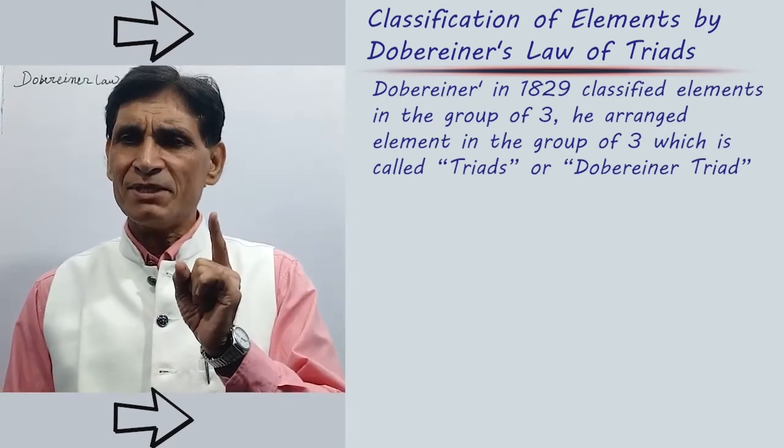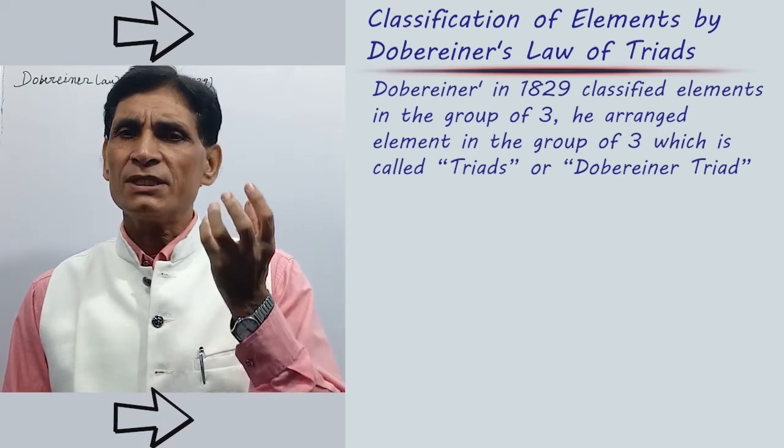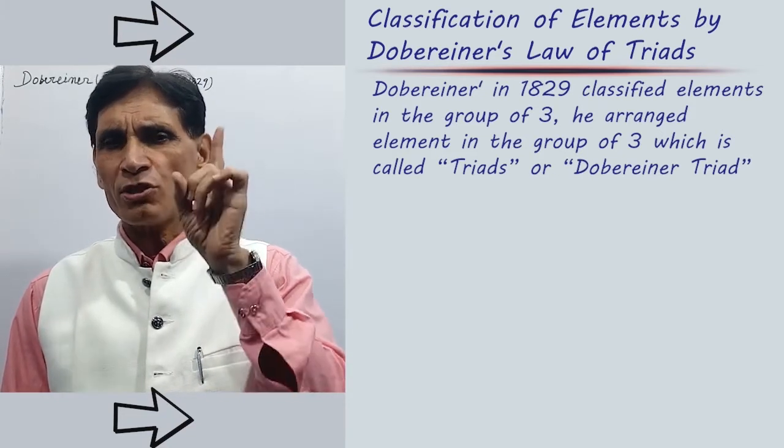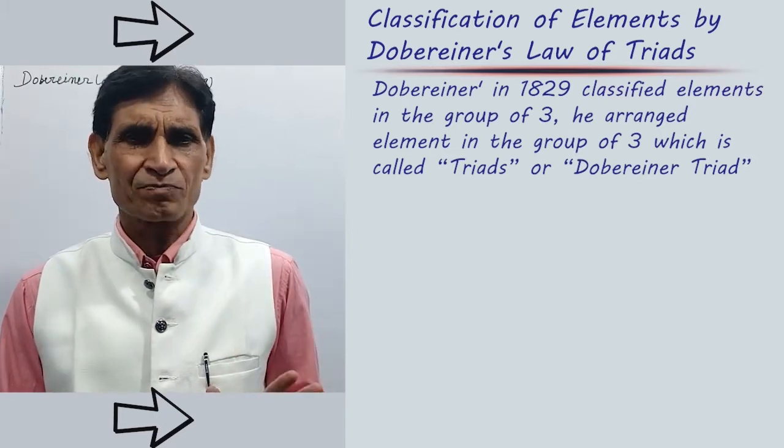He arranged elements in groups of 3, which is called a triad. This group of 3 elements is called a triad or Dobereiner triad.